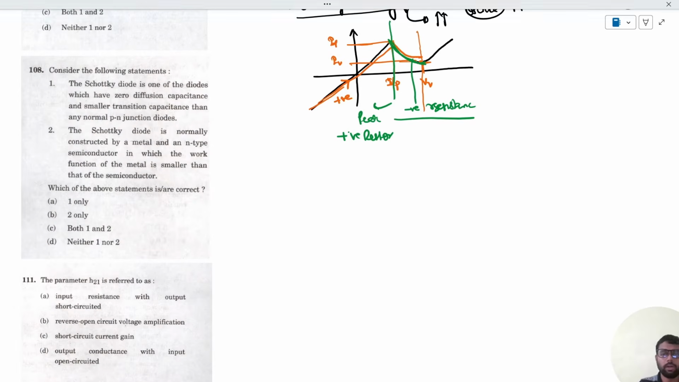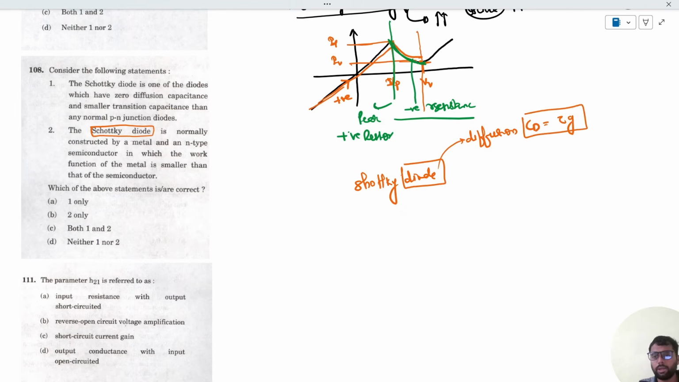Again, a different type of diode is asked, which is the Schottky diode. In a diode, there are two types of capacitance. One is called the diffusion capacitance, which is given by CD is equal to tau into G. Another is called the transition capacitance or junction capacitance. So these two capacitances are formed in the PN junction.